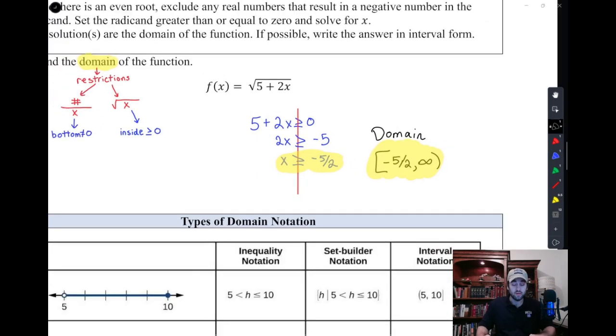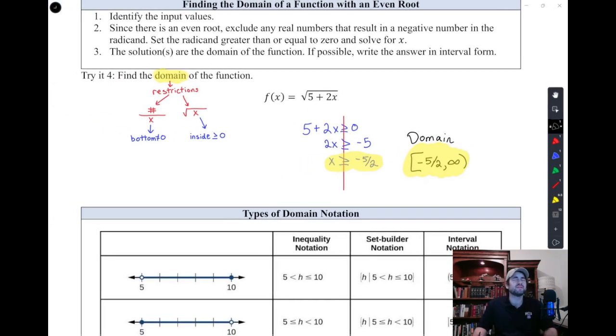That is all the numbers, all the real numbers that x is allowed to be. And that's how we find it. I generally say if you can follow that flow chart and understand, I know it's kind of shorthand, but understand what it's saying, then you can find the domain, at least for chapters 2, 3, 4, and 5.